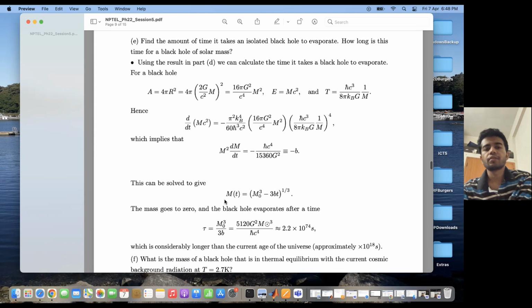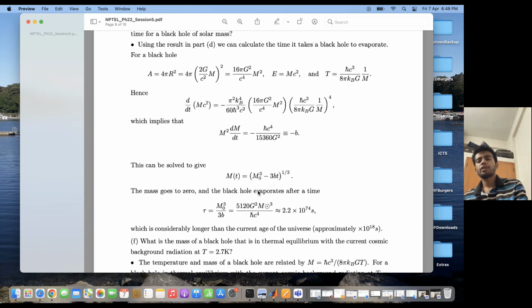So this is the expression for the mass of the black hole at time t, while M0 is the initial mass of the black hole. The black hole will evaporate once this quantity becomes equal to 0. So the time taken for the black hole to evaporate is given by T equal to M0 cube by 3b. This is the time taken for an isolated black hole to evaporate, and it depends upon the initial mass of the black hole.